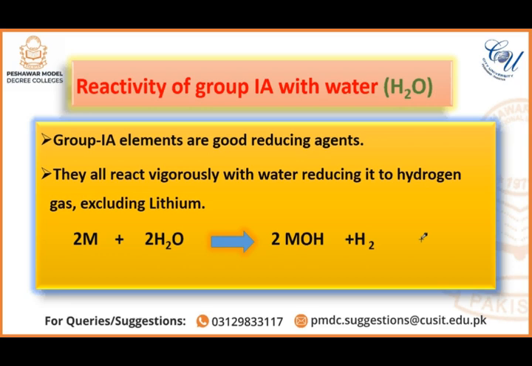But remember that the reactivity increases down the group. It means that lithium is less reactive, sodium is more reactive, potassium is more reactive than sodium, and rubidium and cesium are the most reactive elements of group 1A. Therefore, they react more vigorously and give us rubidium hydroxide and cesium hydroxide.